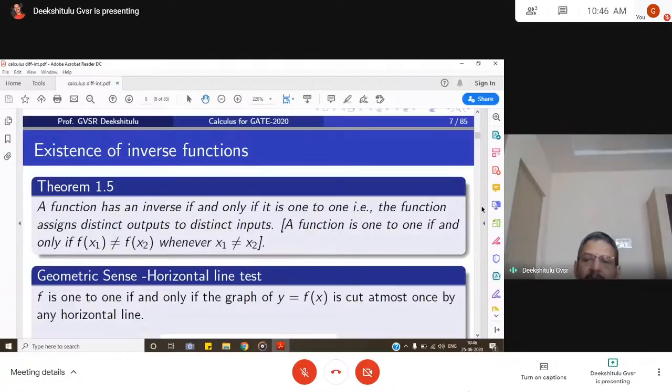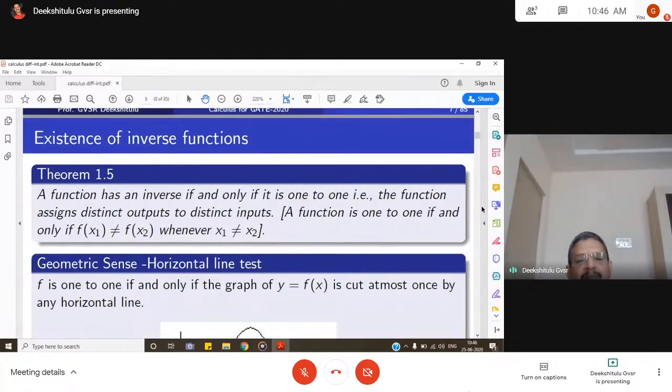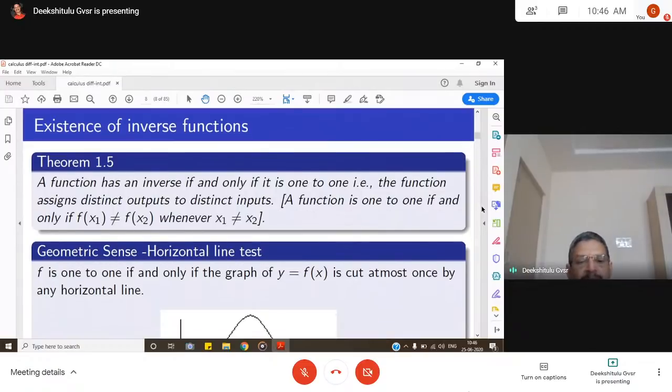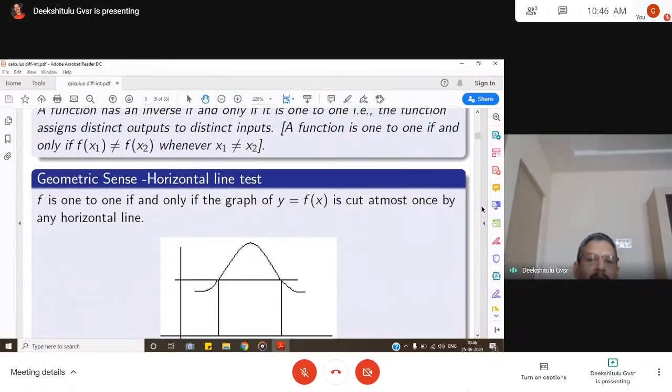Let us see the geometrical sense. If you want to understand this theorem clearly, let us see the geometric meaning of this. This is called the horizontal line test. f is one-to-one if and only if the graph of y is equal to f of x is cut at most once by any horizontal line.